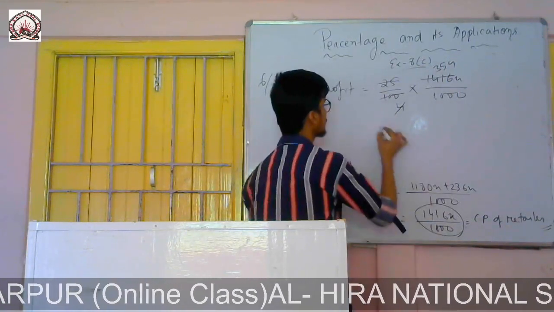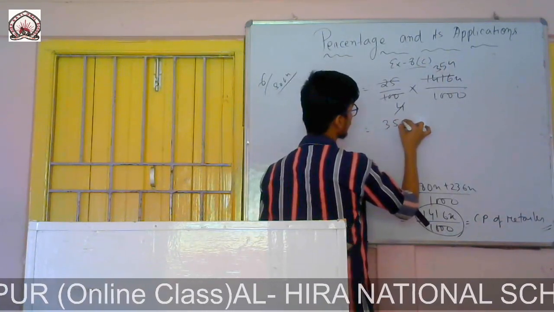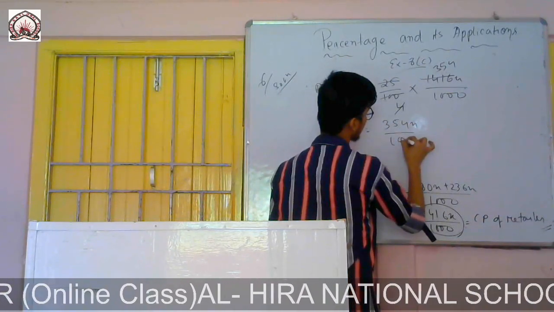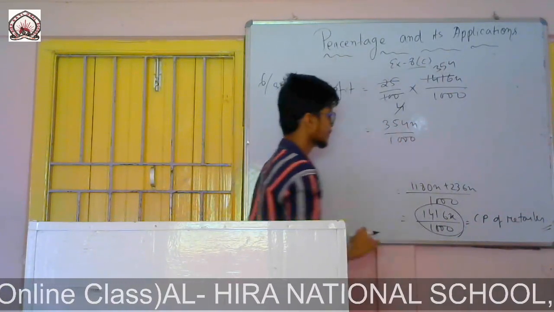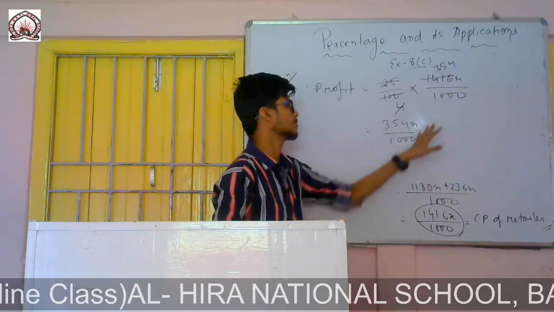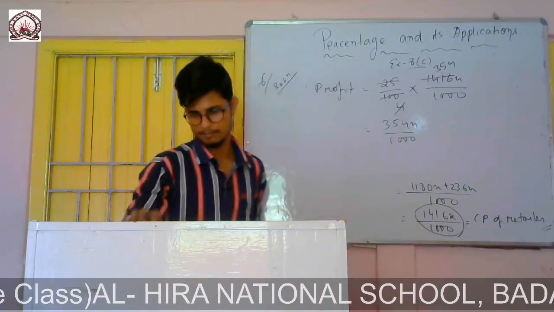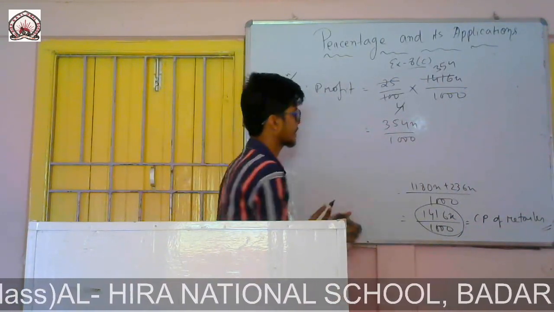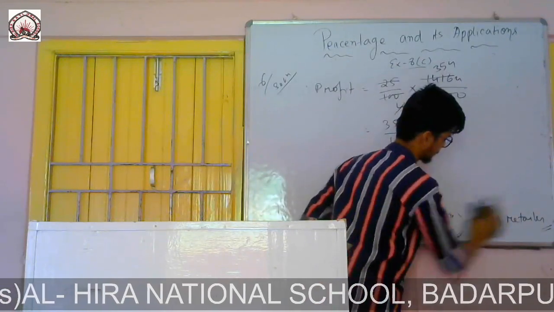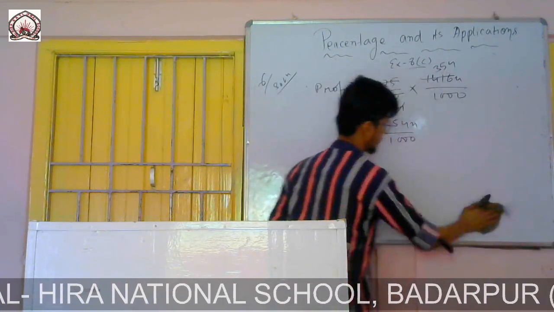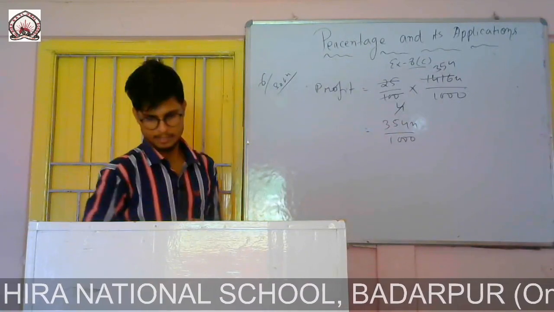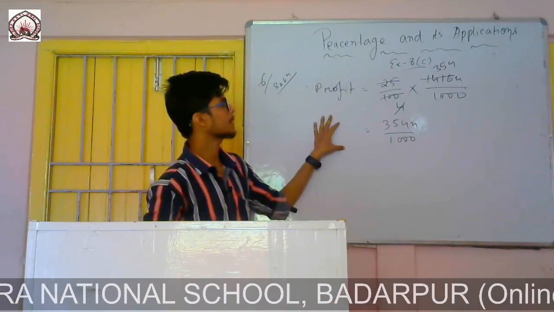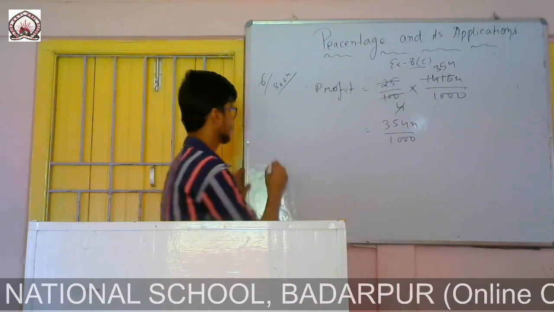So it is 354x by 1000. Don't deduct this, it will be easy to calculate. Just take the LCM. If you convert it, it will be tough to take the LCM every time. So this is the profit we have got. Now we'll find the SP for the retailer.